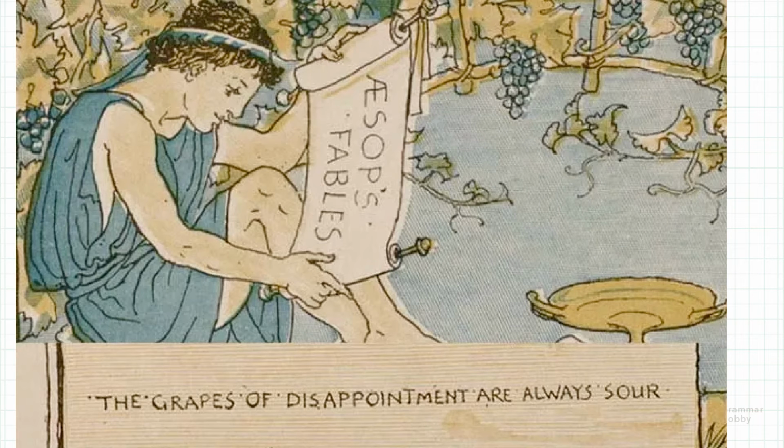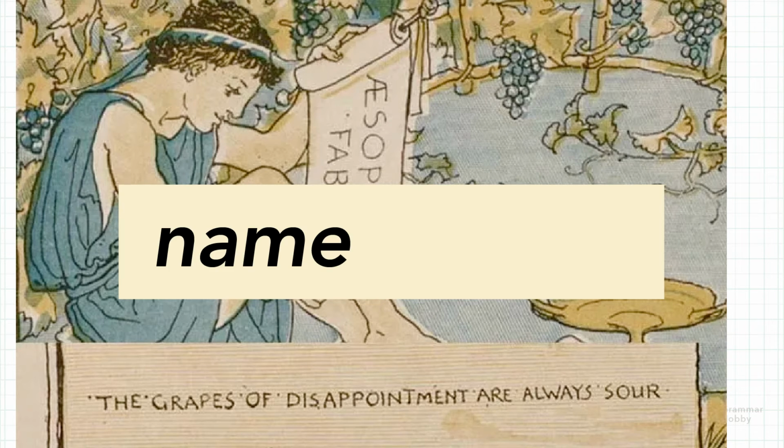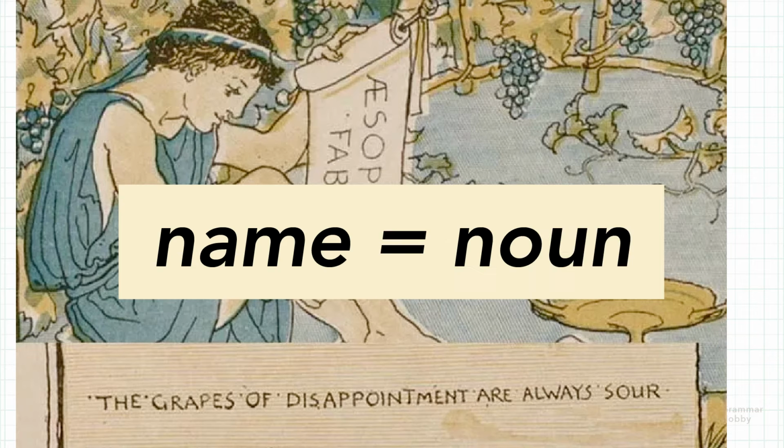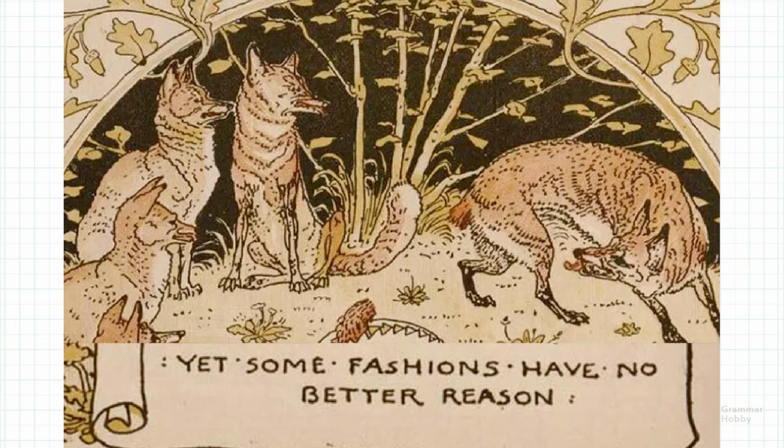Now, try the following sentence. The grapes of disappointment are always sour. Remember, if it's a name of something, whether concrete or abstract, it's a noun. Here's another sentence example. Yet some fashions have no better reason.